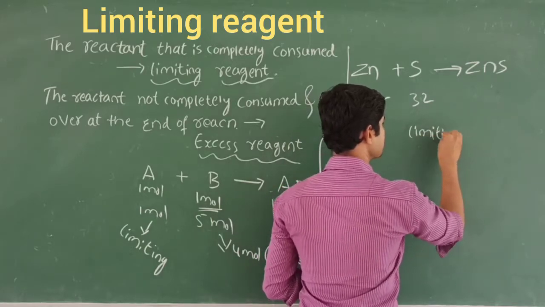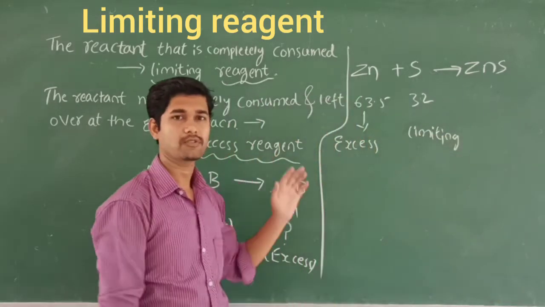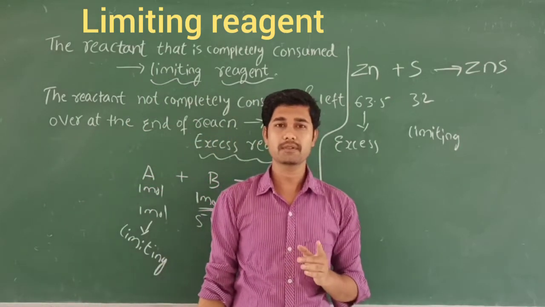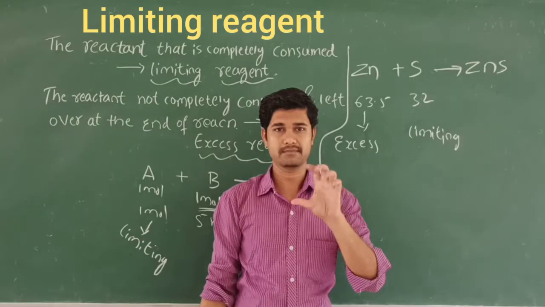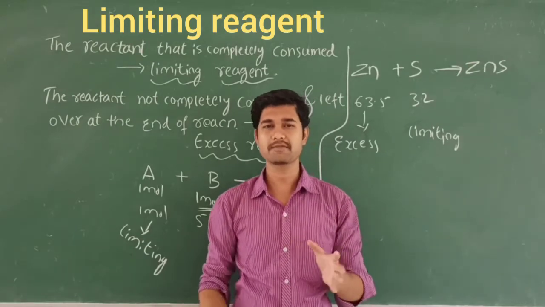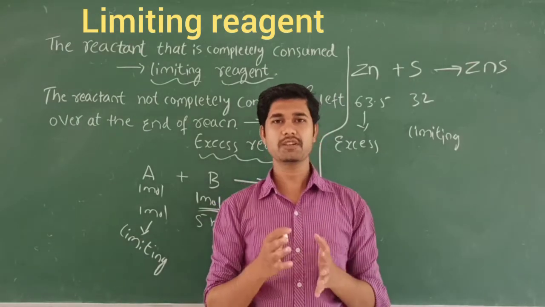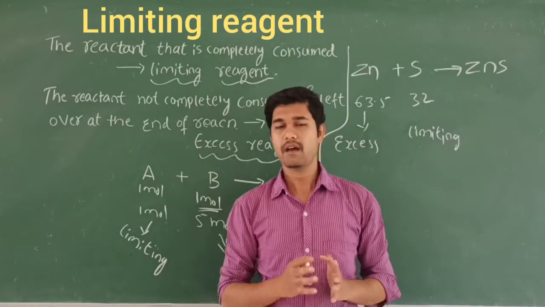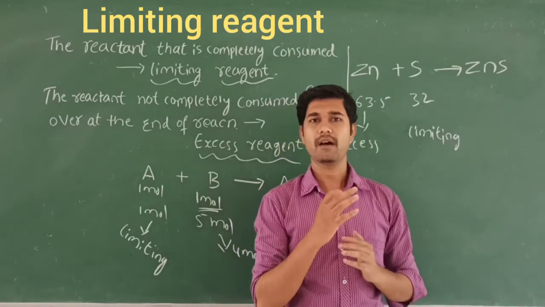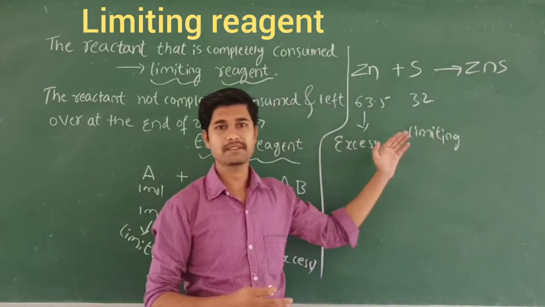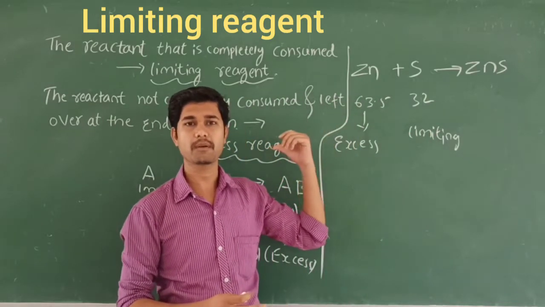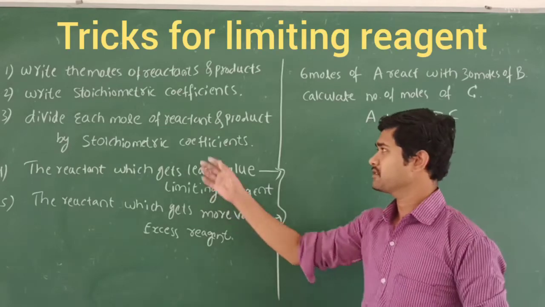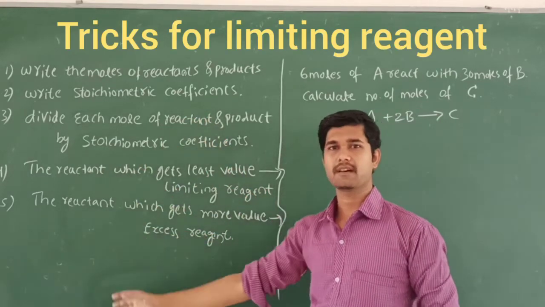So like this we are going to follow some reactions and understand. And one more thing, I am going to tell one very important trick to find the limiting reagent. That is very easy. If in a competitive examination you are asked about the limiting reagent, I tell the tricks how to find the excess reagent and limiting reagent. Let's see some problems, then only you can understand. How to find the limiting reagent? These are the 5 important tricks or rules.